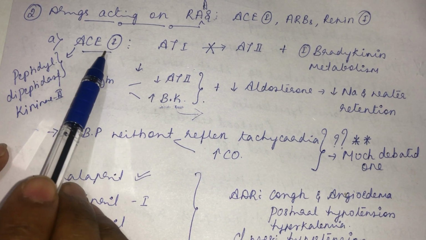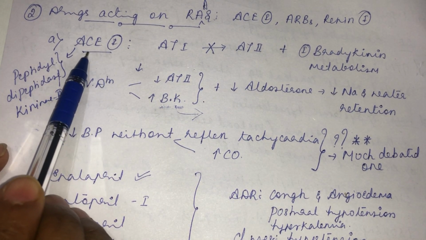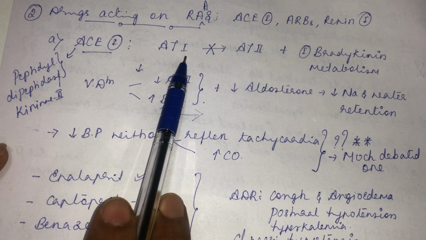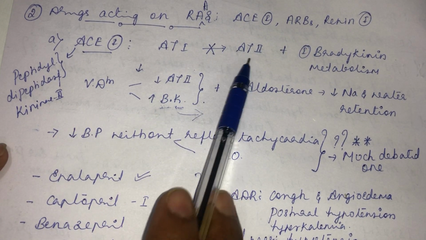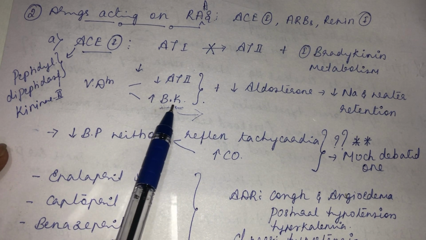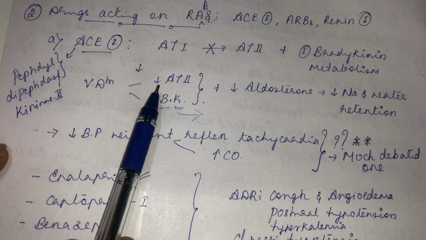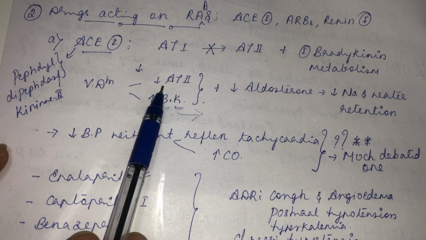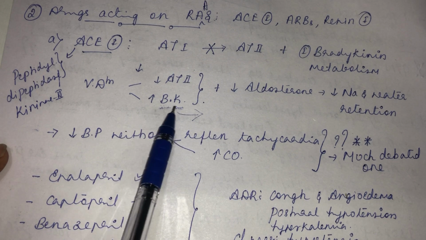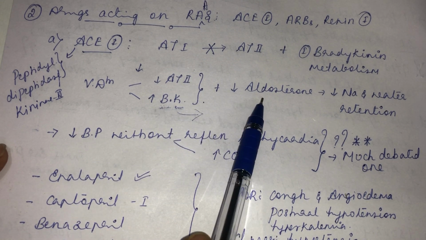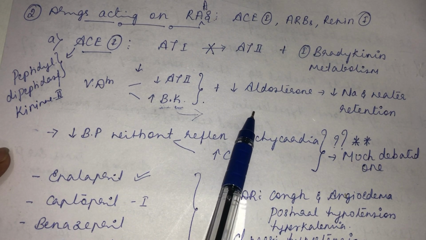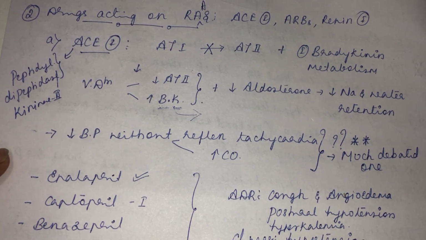Whenever there is inhibition of this enzyme, two things will happen. One, it will inhibit conversion of AT1 to AT2, and two, it will inhibit the metabolism of bradykinin. As a result, there will be a decreased level of angiotensin 2, no formation of angiotensin 2, and an increase in the level of bradykinin. Along with that, there is a decrease in the aldosterone amount. So net together, what is it going to cause? It is going to cause vasodilatation.